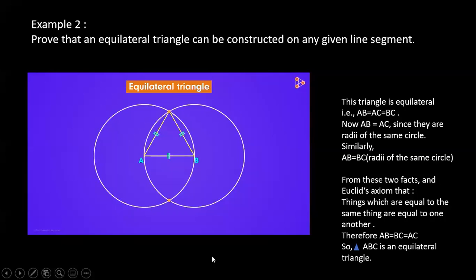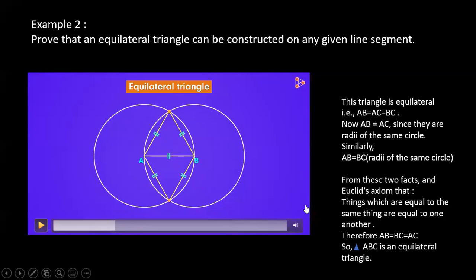equal to one another. If I take the circle with A as center, AB is equal to AC. If I take the circle with B as center, AB is equal to BC. So from these two equations, I can prove that AC is equal to BC. So things which are equal to the same thing are equal to one another. The first axiom we can apply for this equilateral triangle. Does anyone have a doubt, children, in this one? No, ma'am. So now shall we move on to Exercise 5.1?